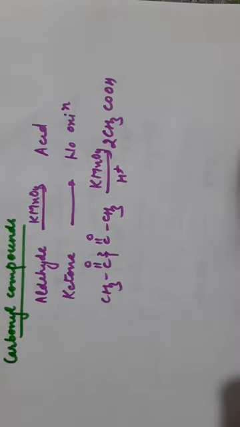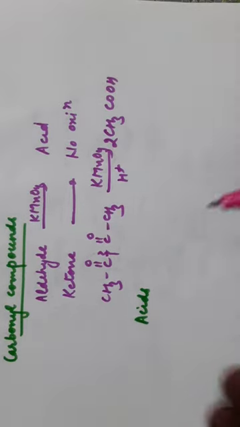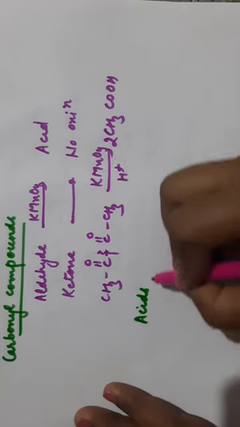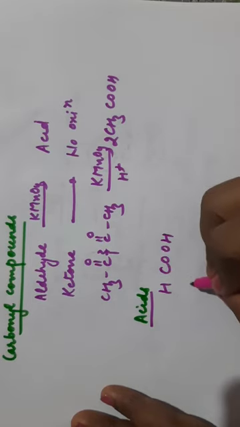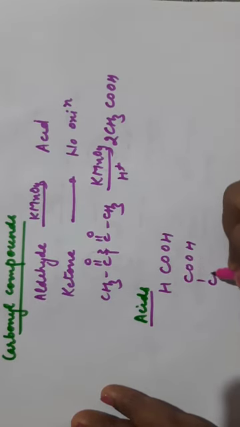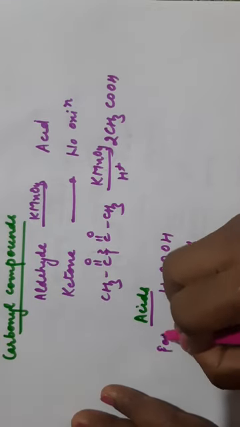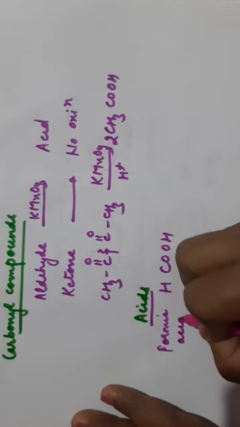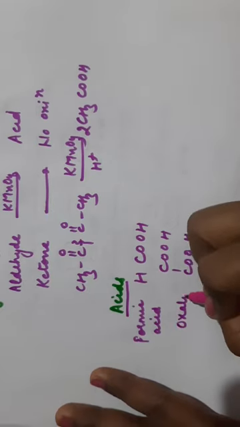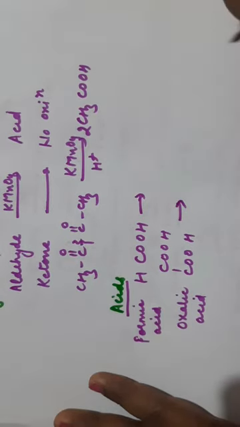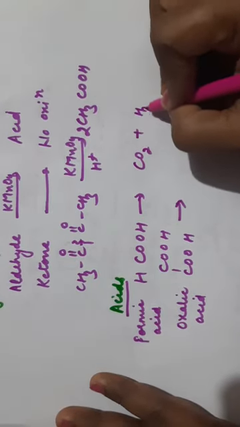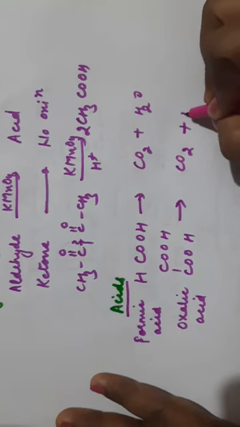Next is reaction with acids. See, acids are the oxidized products of alcohols, aldehydes, ketones. So they are the final oxidation product. They are not further oxidized. But there are 2 exceptions here: formic acid and oxalic acid. This is formic acid and this is oxalic acid, and they are further oxidized to carbon dioxide and water. So both of them will be oxidized to carbon dioxide and water.